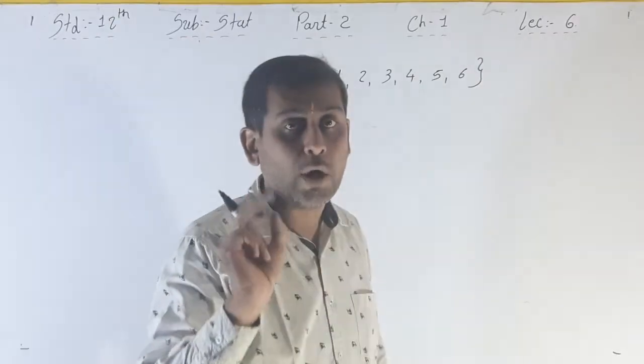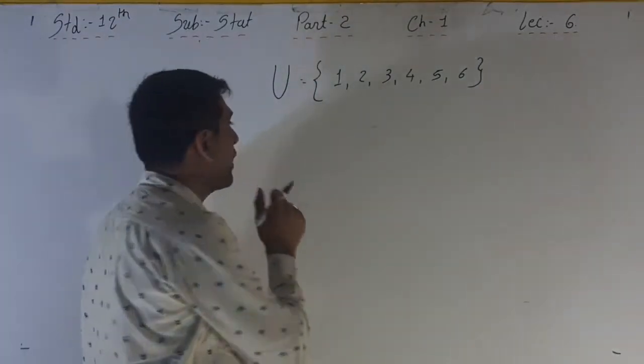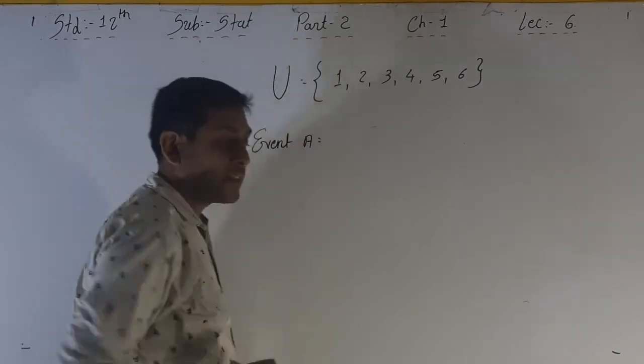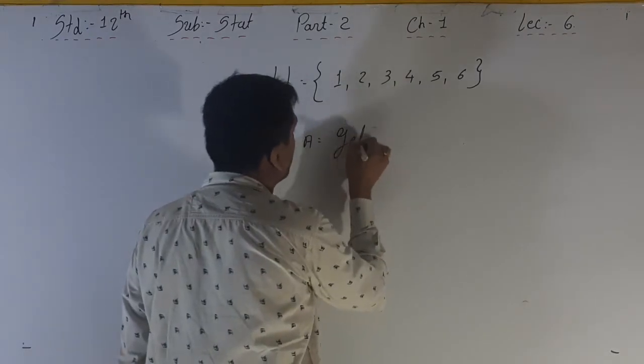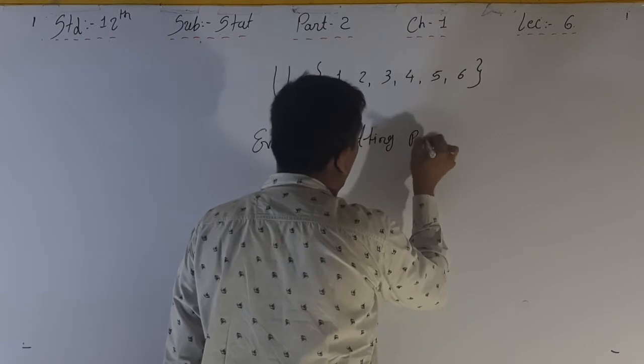So the sample space of throwing a die is 6. Okay, now event A. If they ask about event A, getting a perfect square.